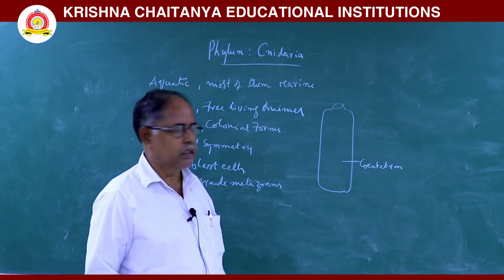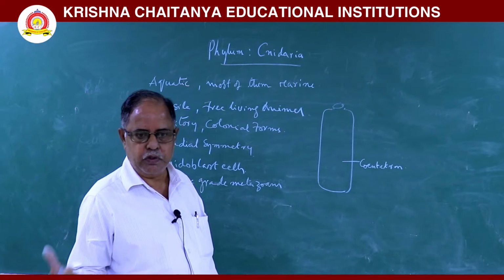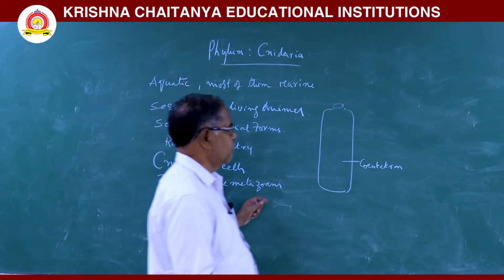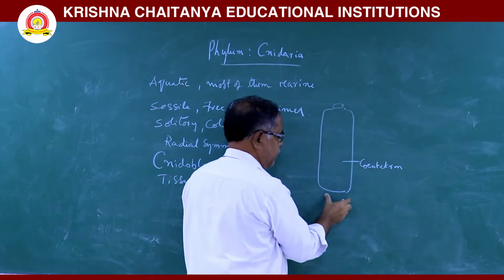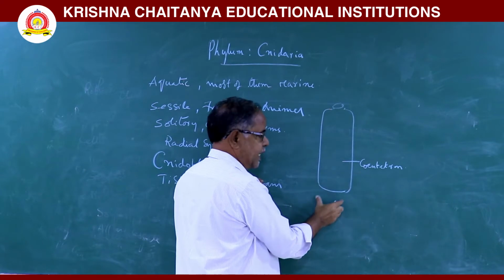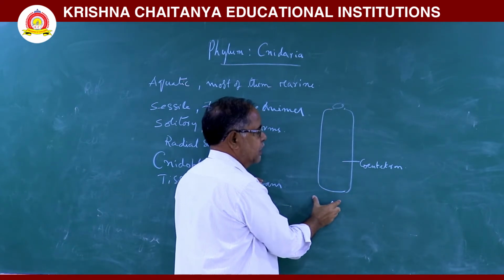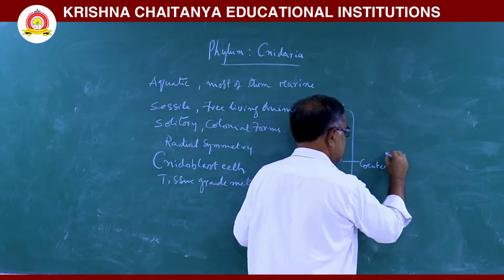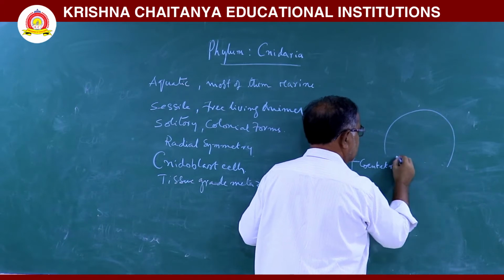In these animals, two forms are there: a polyp form and a medusoid form. The polyp is a cylindrical, sessile form. It is the asexual part. The medusa is umbrella shaped.